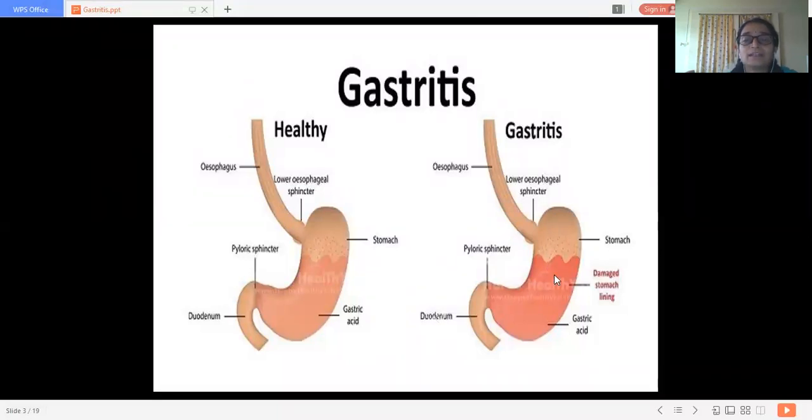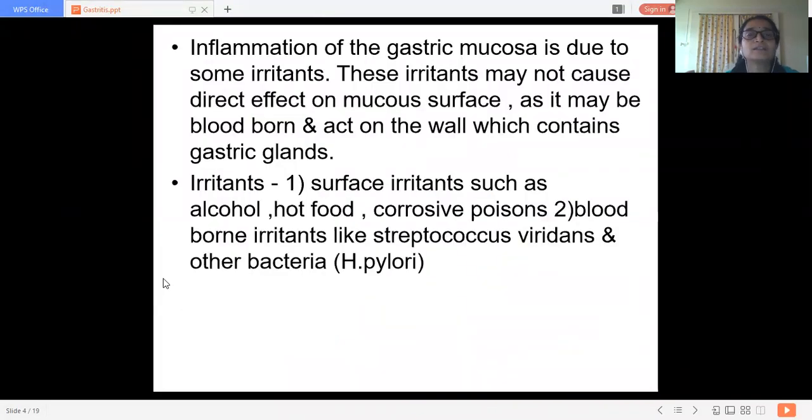Okay. So gastritis is an inflammation of the gastric mucosa. It is due to some irritants, whether direct irritants or indirect irritants. These irritants may not cause a direct effect on the mucous surface, as they may be blood-borne and act on the wall which contains gastric glands.